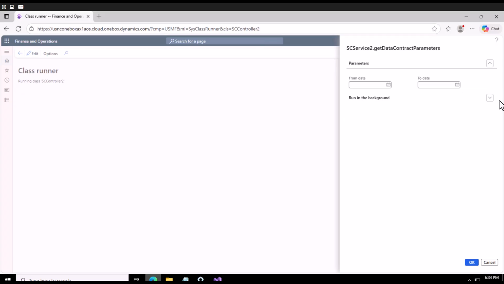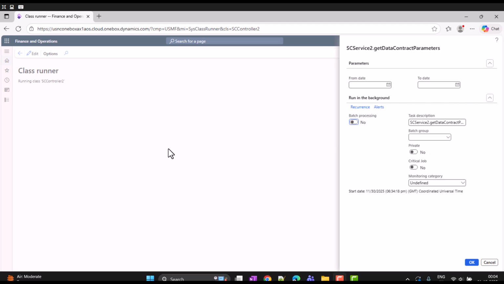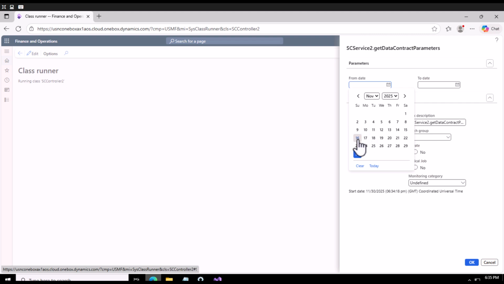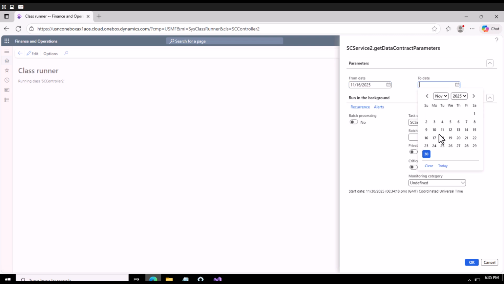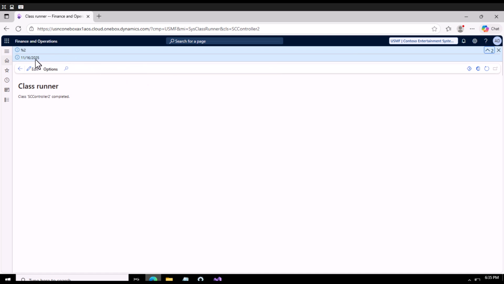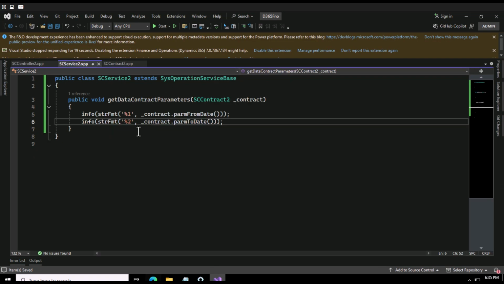Build is completed, and here if you see we are getting the batch options, all the options. So either we can run this in batch mode, or for now I'm not going to run in batch. So I can select a date, let's select 16 November, and let me say 20 November, and when I click OK, I should get the info messages of these two dates. Alright, so we have got our data, that is 11/16, but we didn't get it for the other one. Let me go ahead and check.